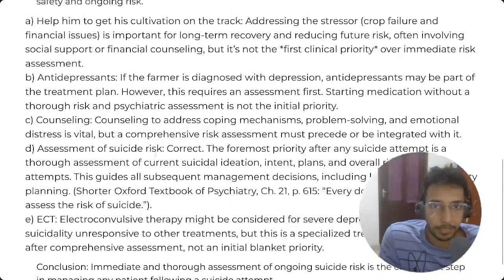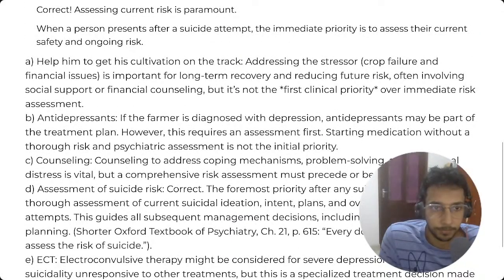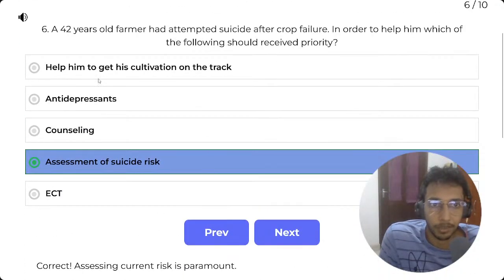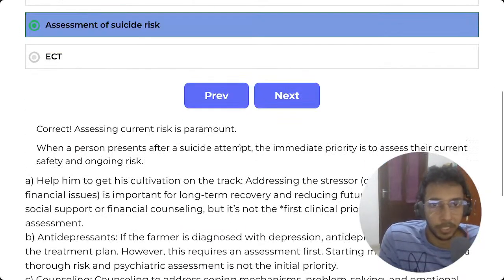Yeah, I think so. And that determines the rest of his management as well. Depending on if he's high risk, we have to admit him and treat.